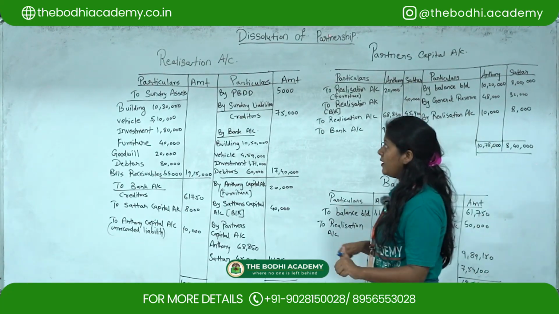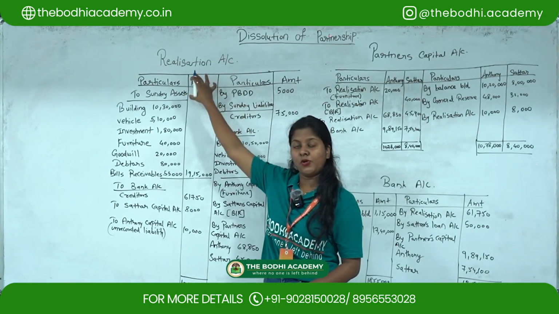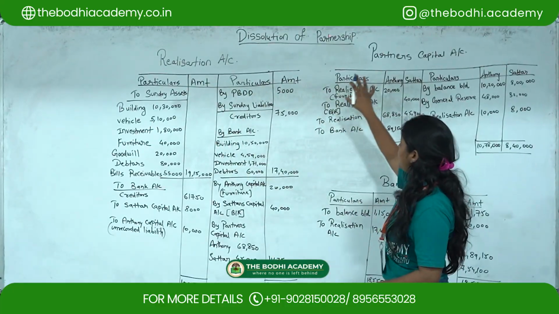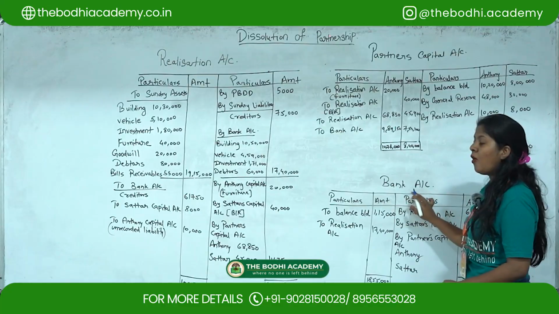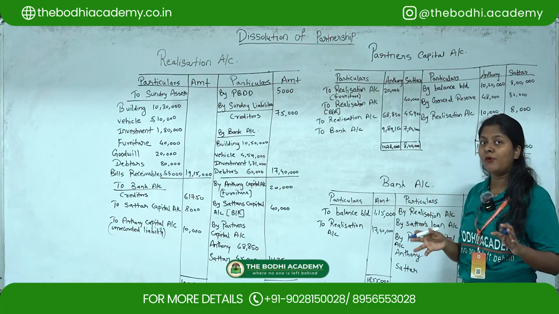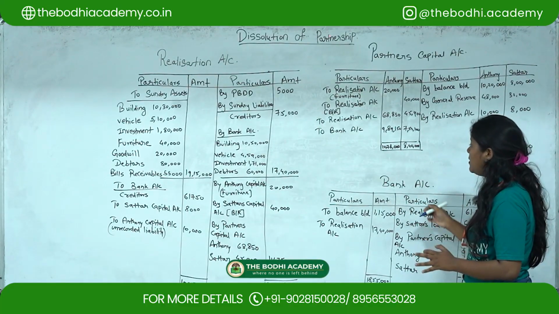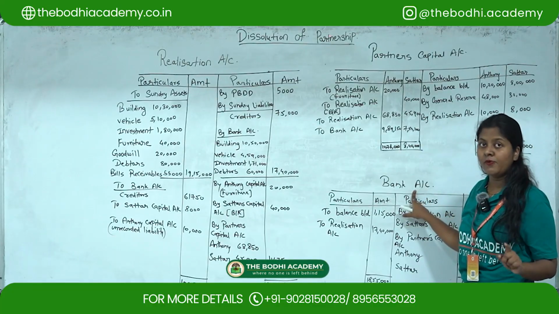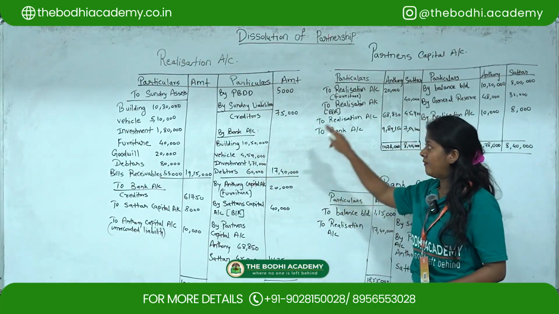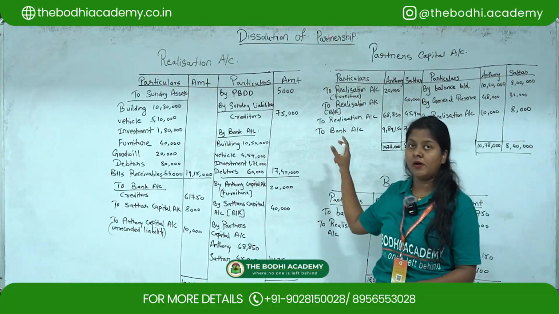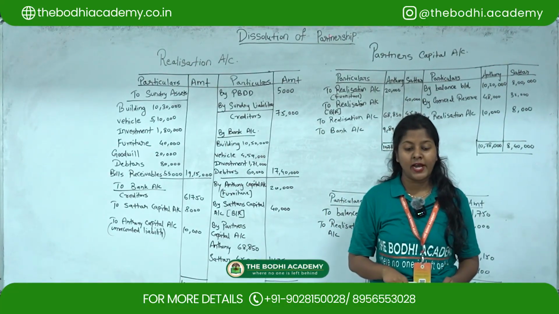Okay, so realization account is the first account that you are going to prepare. Second one is partners capital and then the bank account. Okay, bank or cash account. Now in this question they have told us to prepare bank account, so here the name bank account will come. Then we are going to put everything side by side, all the amounts. So first we'll see the trial balance.